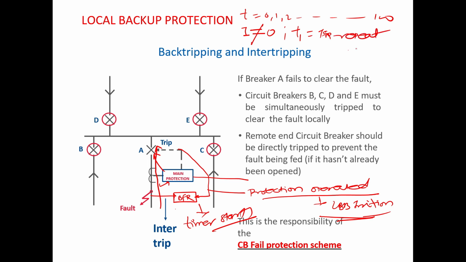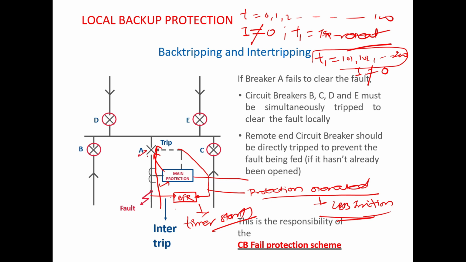So it will issue a trip command to its breaker, and that is called trip repeat. Once it issues a trip command, the timer will keep on running from 101, 102, up to suppose 200, and in between, if it sees the current is equal to 0, then it is okay. But again, if it sees the current is not equal to 0, then it sees that even after the elapse of this timer, current is not 0,